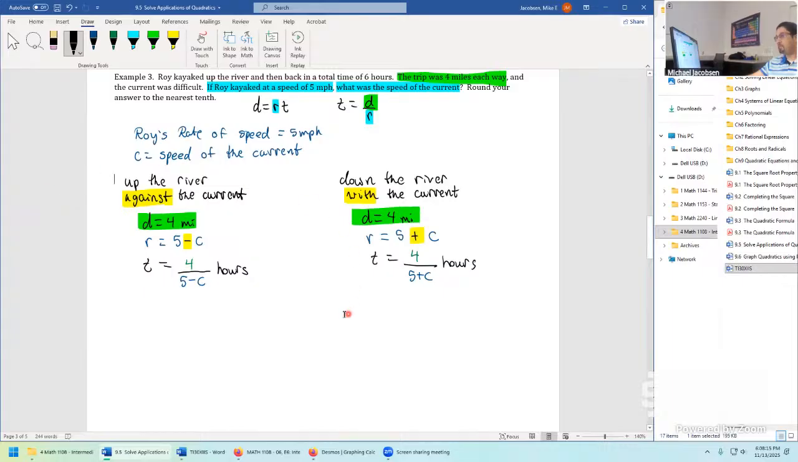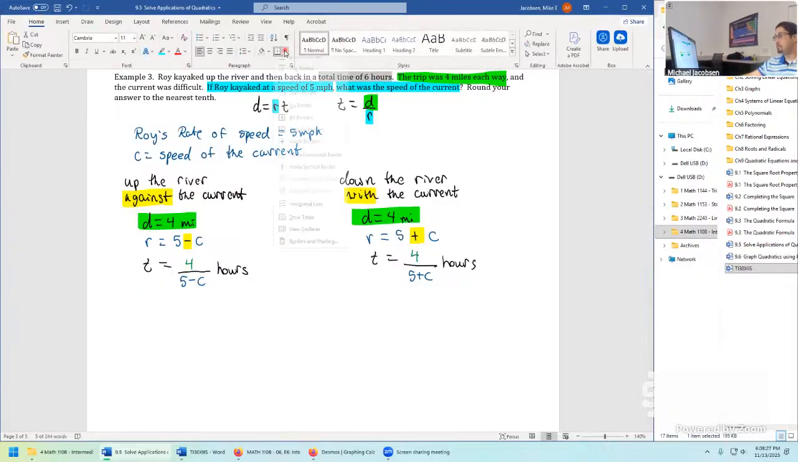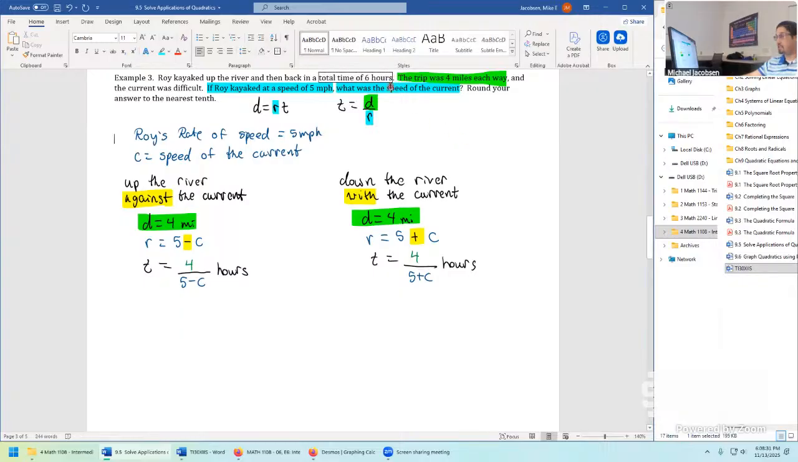And after setting up all of this, we don't yet have an equation, but there's still one piece of information we haven't used. It was this right here. The total time that Roy's been on the water kayaking, hopefully having a good time, not in distress, was 6 hours. So if we take the time going against the current, the time going with the current, that's just going to balance to the total time of 6 hours.